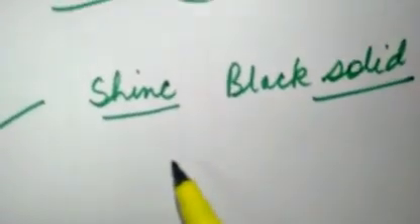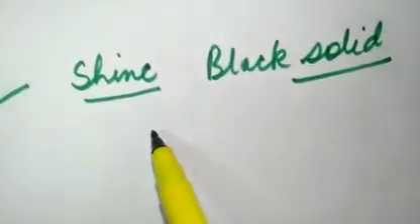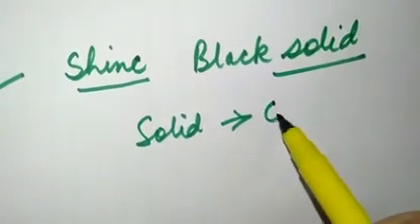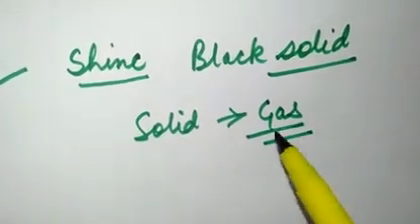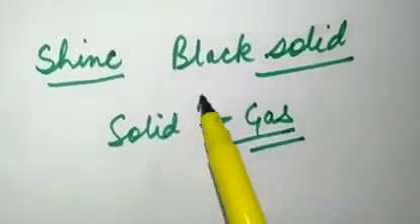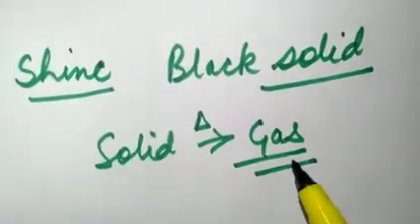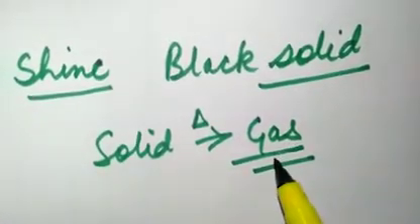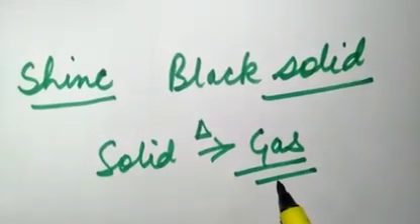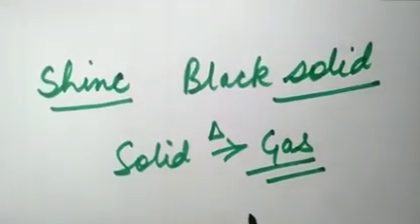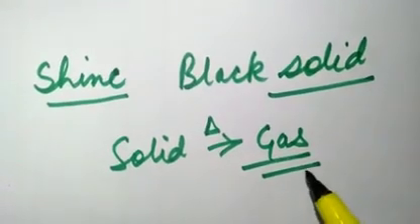Right now I am telling you in short that sublimation is conversion of solid directly into gas. Usually when we heat a solid, it gets converted into liquid, and then liquid gets converted into gas. But here solid directly gets converted into gaseous state, that is known as sublimation. So iodine sublimes and turns into vapors.